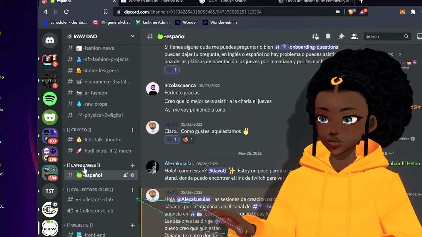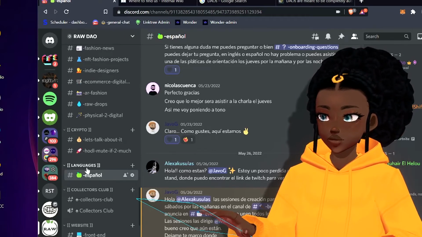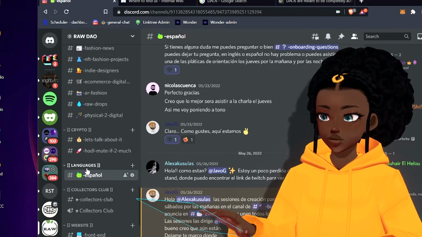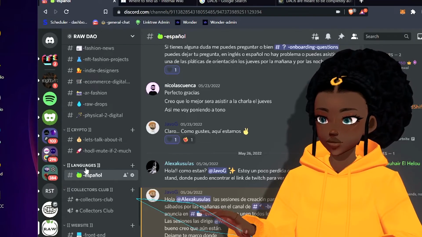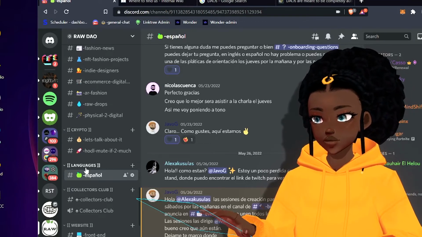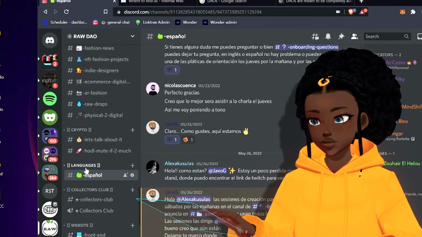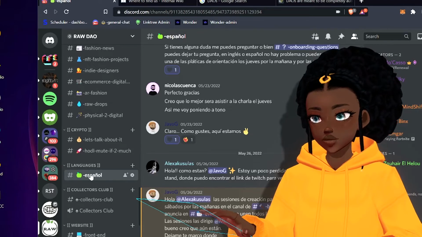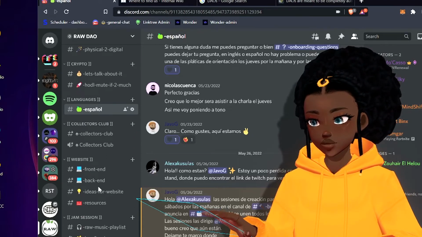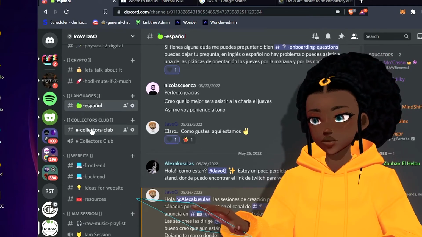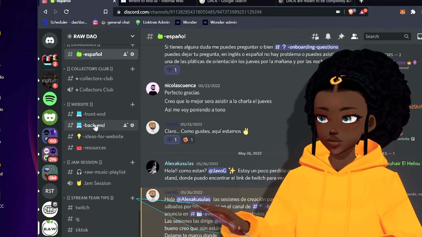And you see, this is a whole section for languages. So as we continue to grow as an ecosystem and have more members that speak different languages and need orienting in that language, we will continue to add more other languages under that. And then again, these are all locked channels here for our collectors club, our website developers,